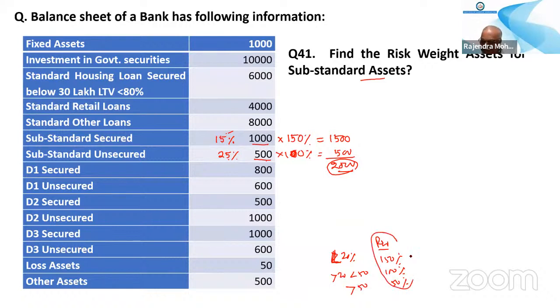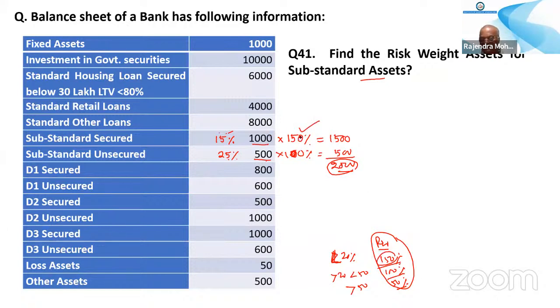This we have learned in the risk management class. You cannot forget these three. So here, substandard secured is 15%. 15% means it is falling in the 150% bucket. So that's why you have taken 150%.